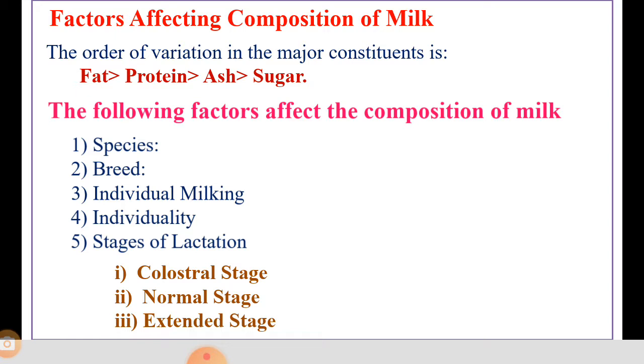Then the next one is the normal stage. This stage extends from 10 days to 10 months. During this period, milk attains a normal chemical composition. So this stage is also responsible for composition of milk.